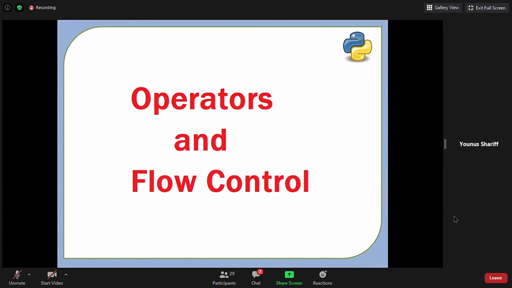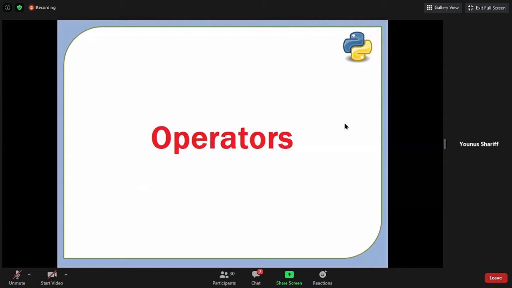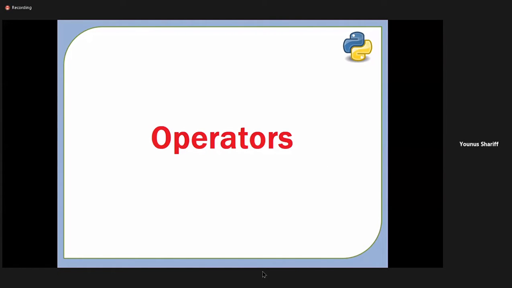Okay, so you need to be like blank to learn every concept in Python, because it is something different from other programming languages. So with these points, I would like to start with operators, and then we'll go and talk about flow controls. What do you think operator means in any programming language?